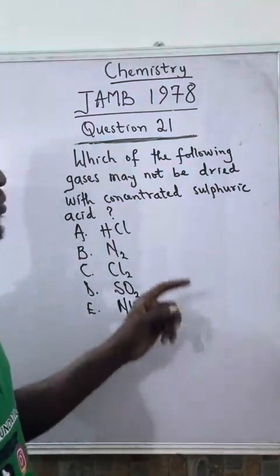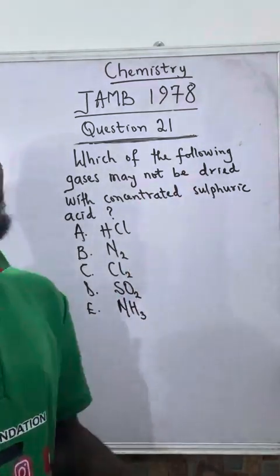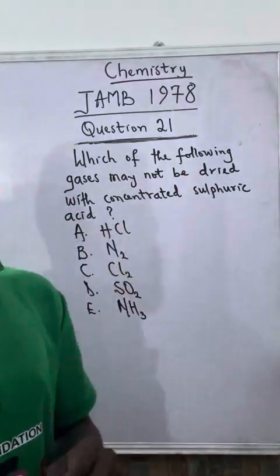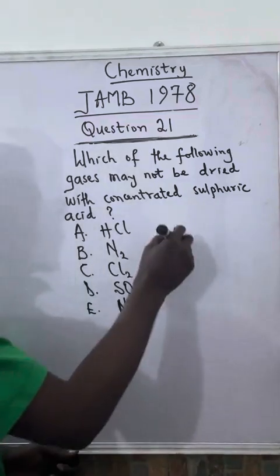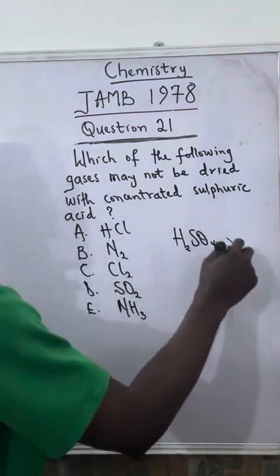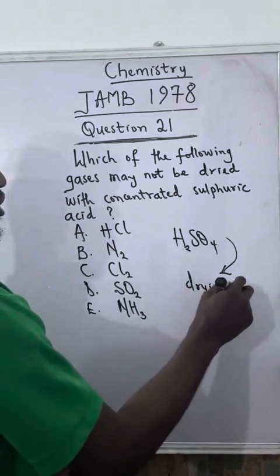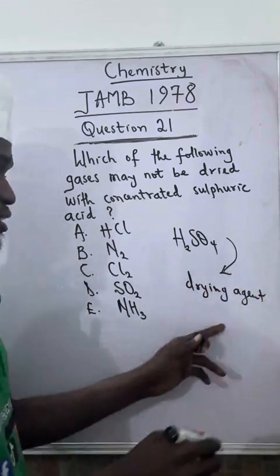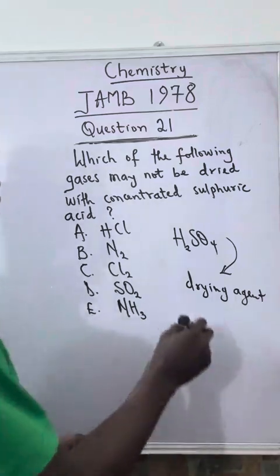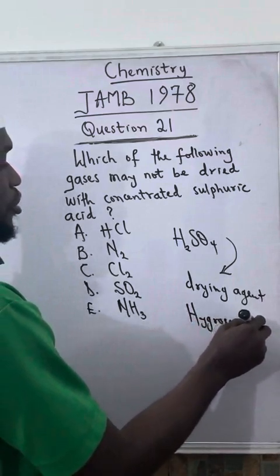So very good. We want to know which gas among these 5 gases cannot be dried with concentrated sulfuric acid. Sulfuric acid is tetraoxosulfate 6 acid, which is H2SO4. One of its properties is that it is a drying agent. It is used as a drying agent because it belongs to the family of compounds that we call hygroscopic compounds.